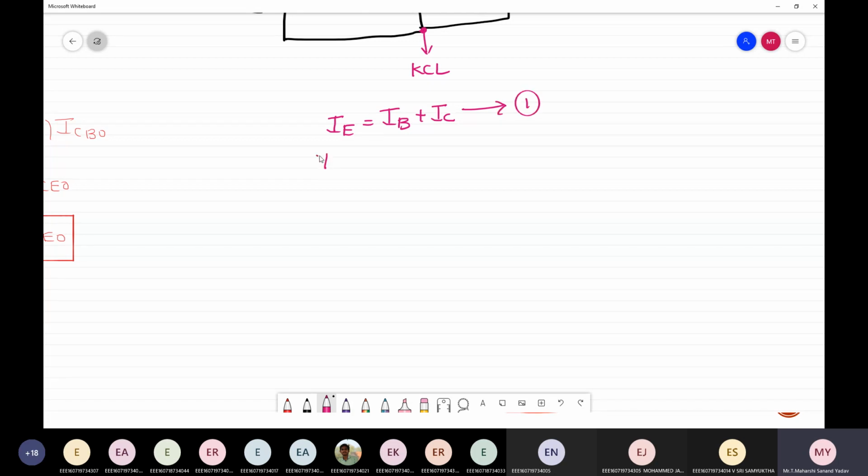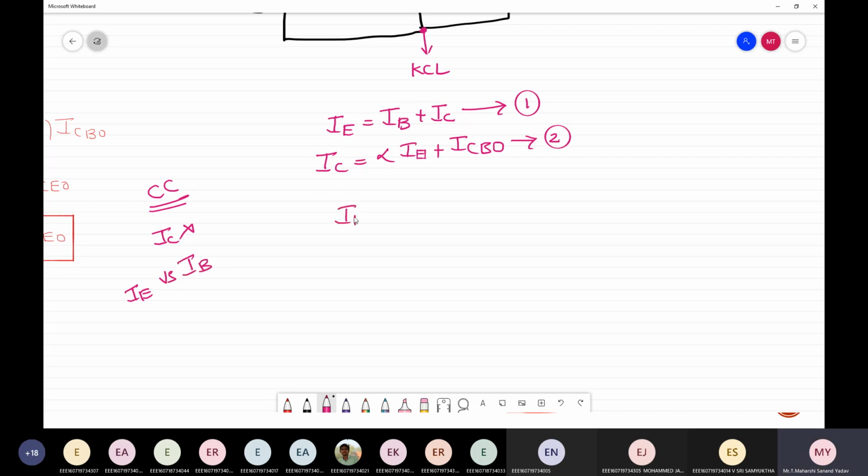And the relation that I know is IC equal to alpha IE plus ICBO. This is the second equation. Now, what is my intention? This is common collector, so there won't be an IC value. The relation will be in terms of IE and IB.